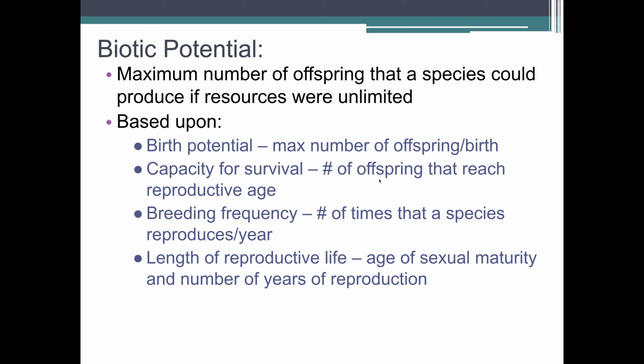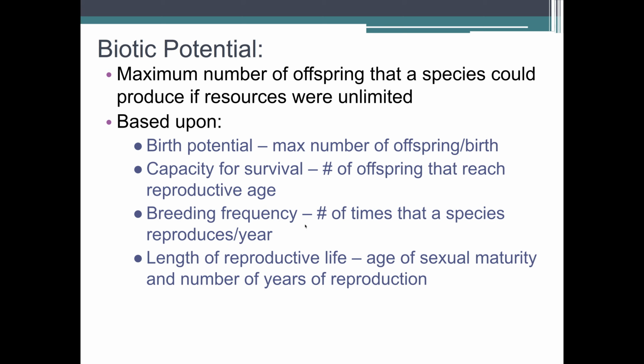For humans, most will reach reproductive age. So we have a really high capacity for survival because of our medicines, things like that. If you look at different animals, they have a really low capacity. If they have maybe 3 babies, only 1 might make it to reproductive age.